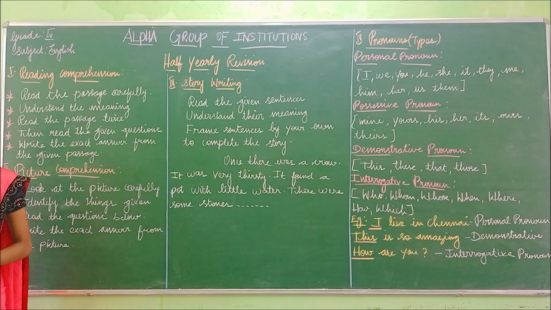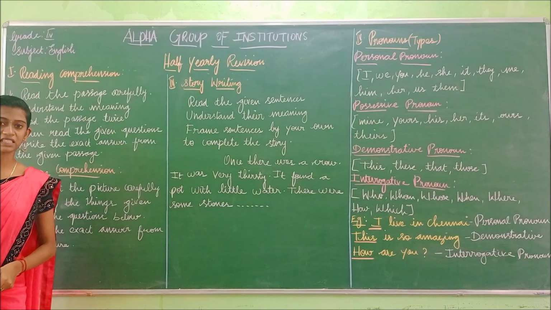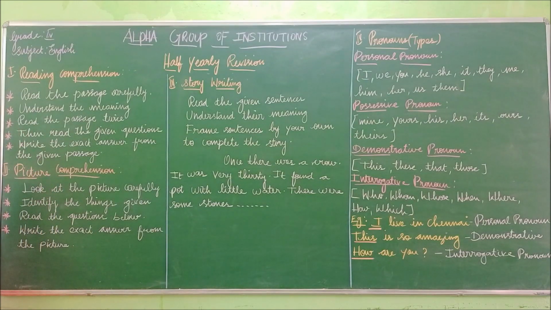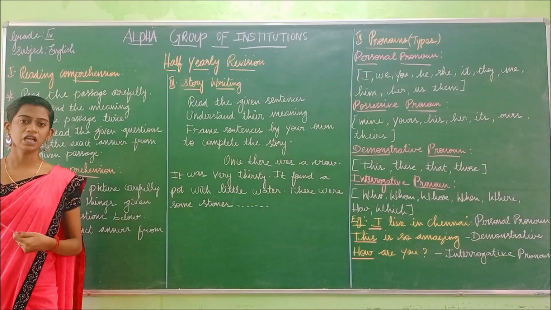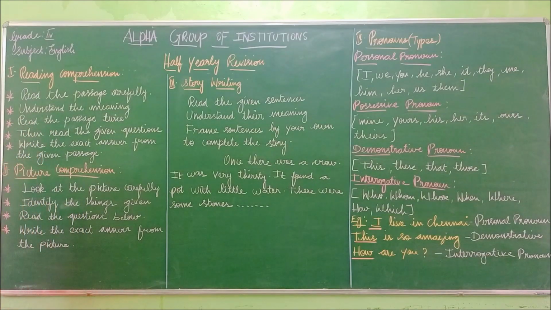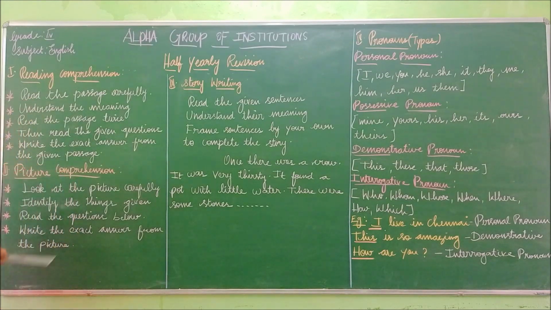After reading the passage, you have to understand what they have given in the passage. Read the passage twice. So you should not read once. You have to read the passage 2 times, so that you are able to grasp the meaning of the passage. Then read the given questions. So after understanding the passage, you have to move on to the questions. They will give you some questions related to the passage. Write the exact answer from the given passage. So after reading the question, you have to choose the answer from the given passage. Okay, shall we see it once again?